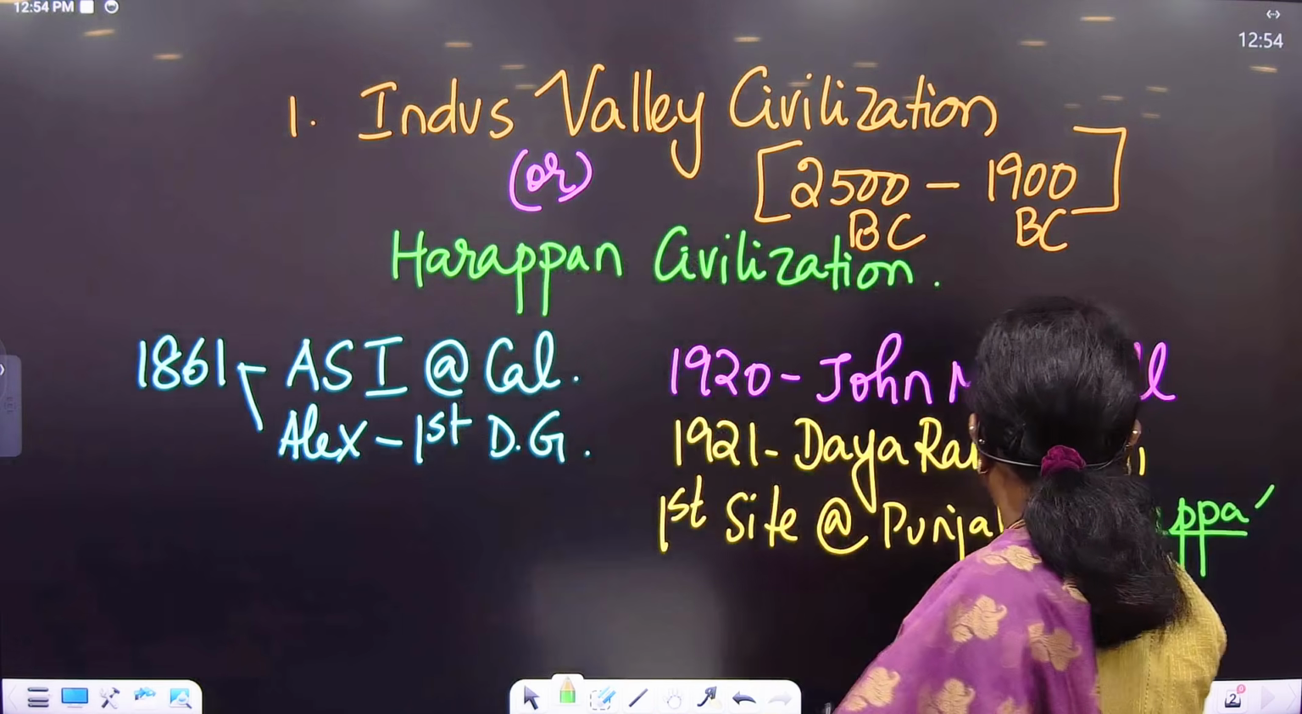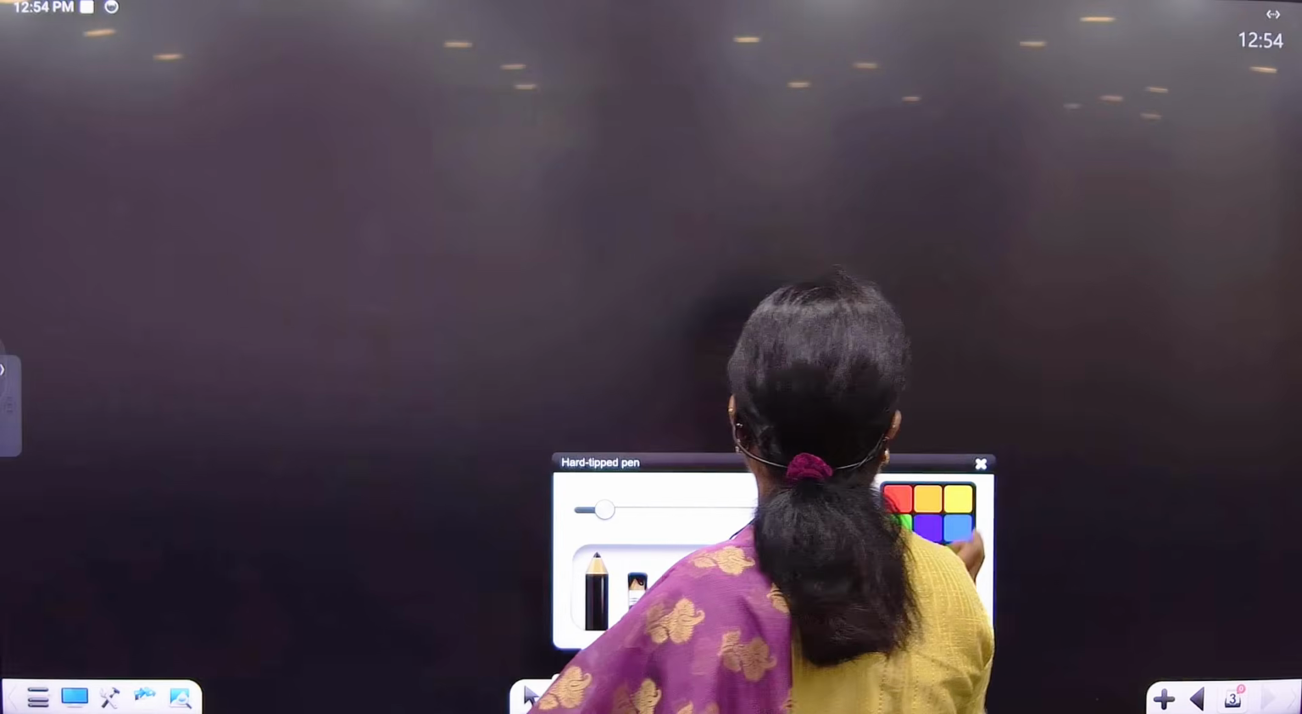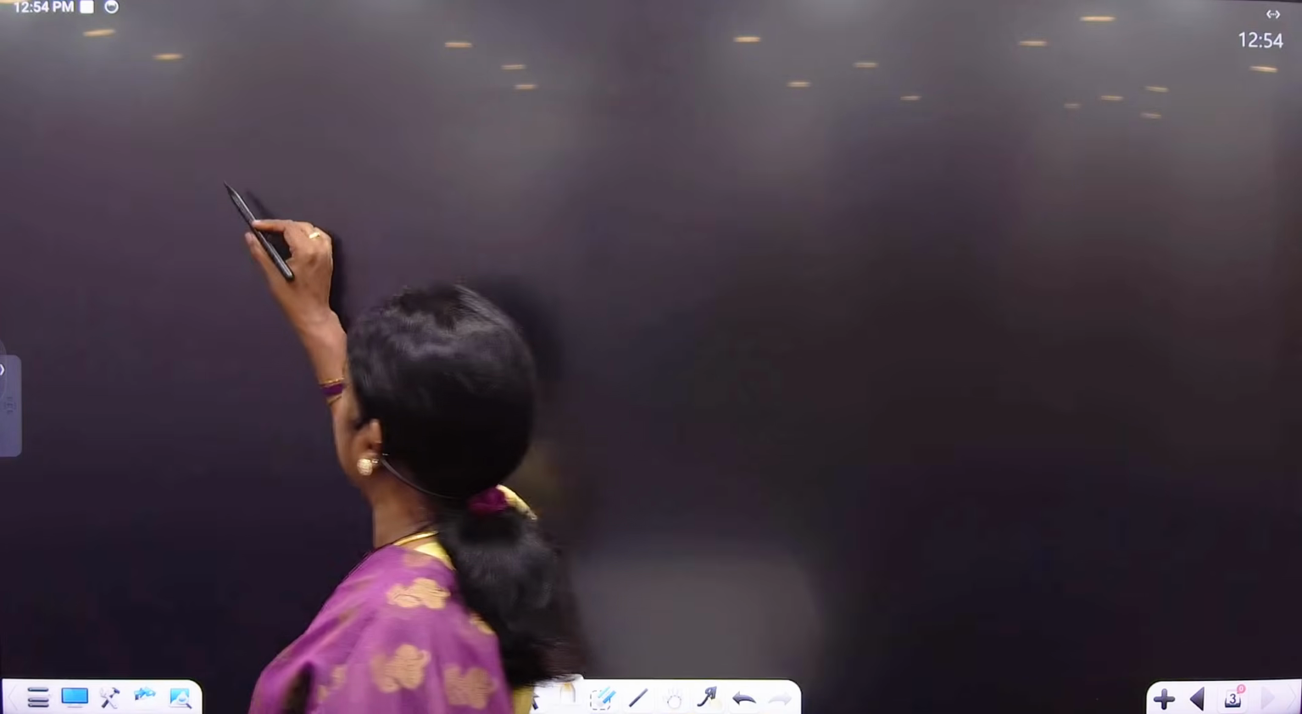Now, after excavating the Indus Valley and finding out that it was a huge civilization, we have 10 basic features which fall under the category of the Indus Valley Civilization.